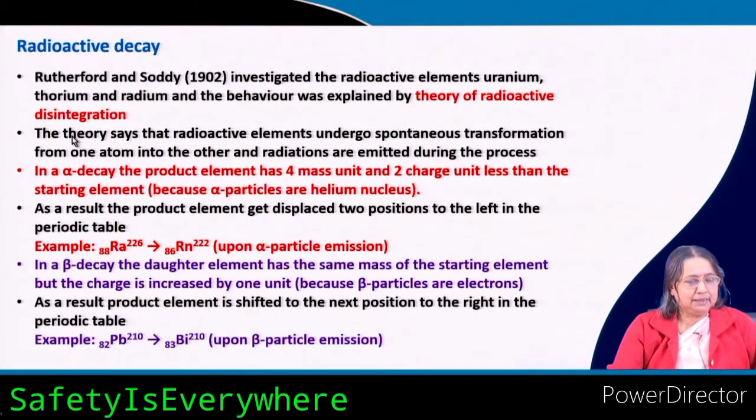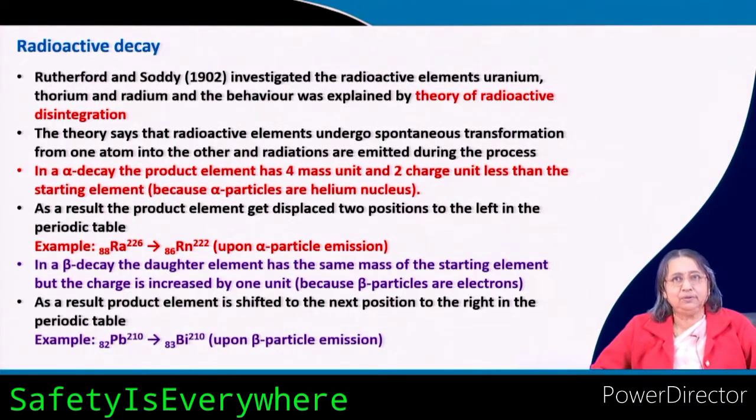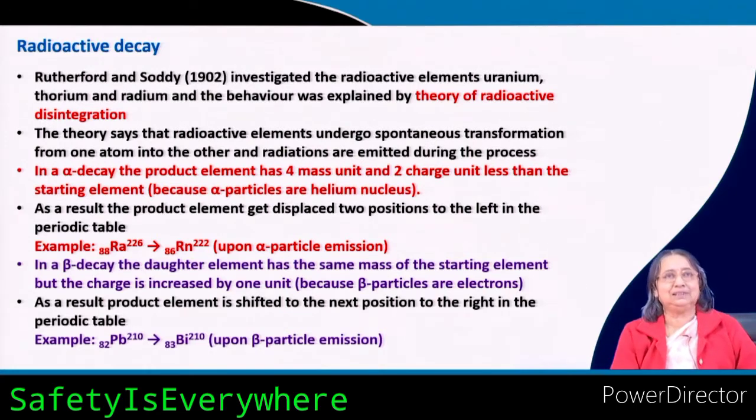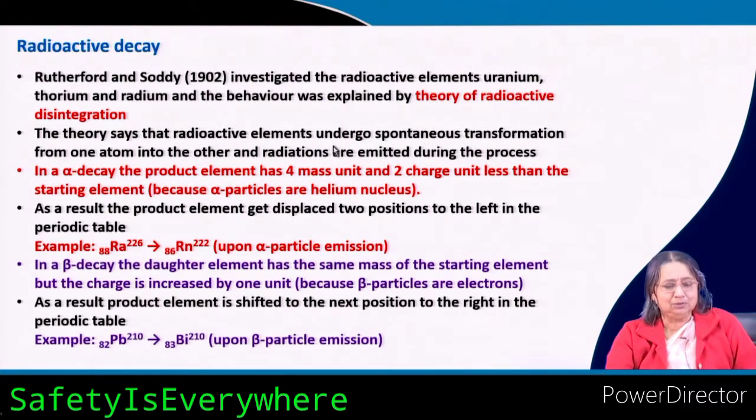What does it say? The theory says that radioactive elements undergo spontaneous transformation, that you have already seen, from one atom into the other, and radiations are emitted during the process. So, basically one atom is transformed into another atom. This concept was totally new at that time, because previously we knew that an atom cannot be changed to another atom. But when radioactivity was discovered, then for the first time it was realized that one atom can go to another atom. And radioactivity means it is transformed spontaneously.